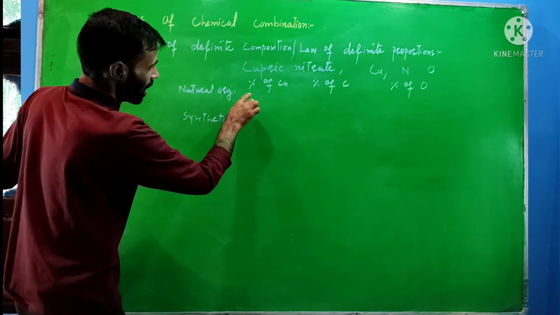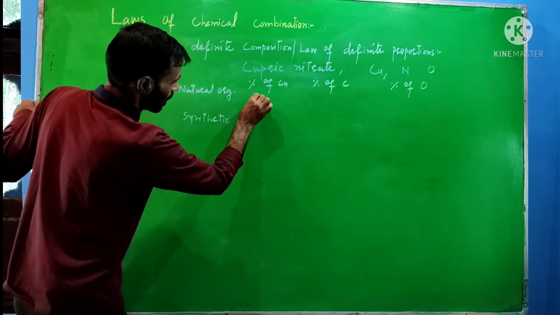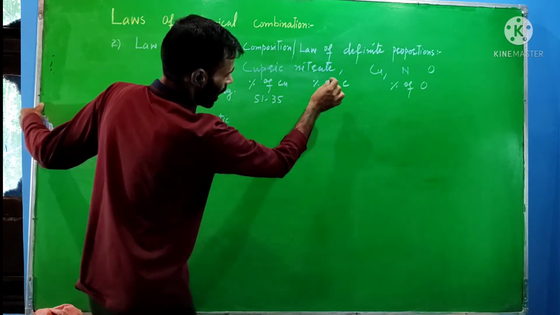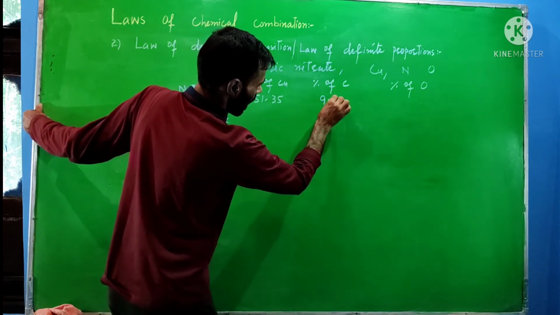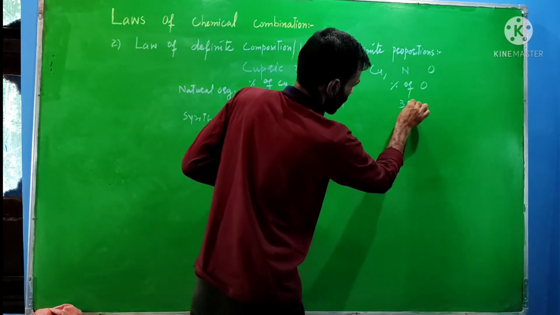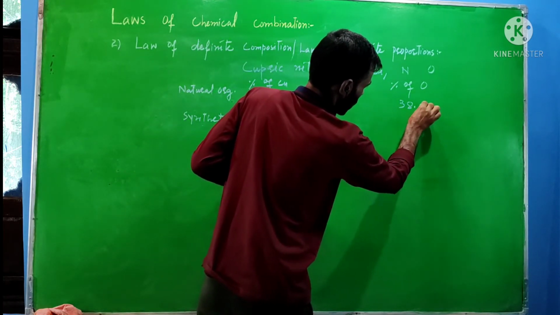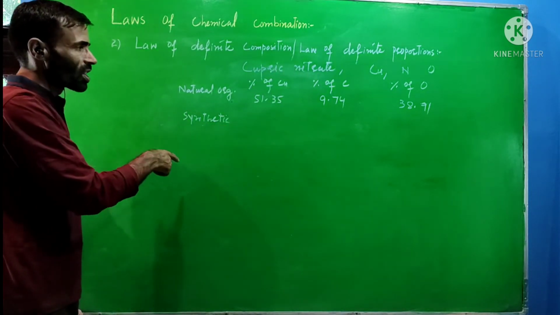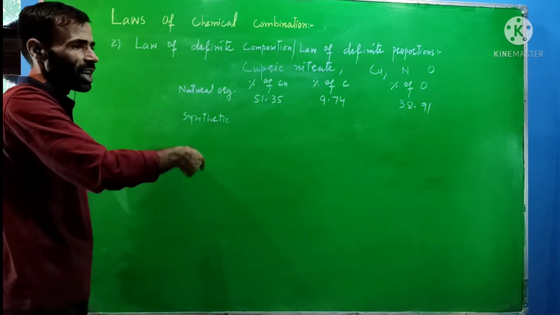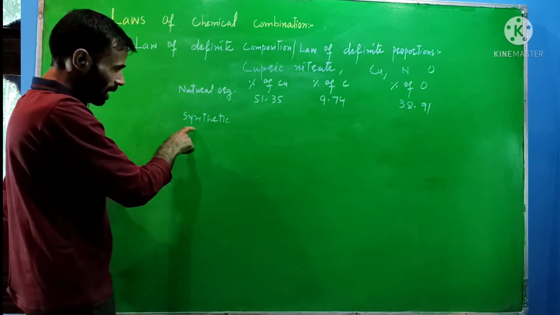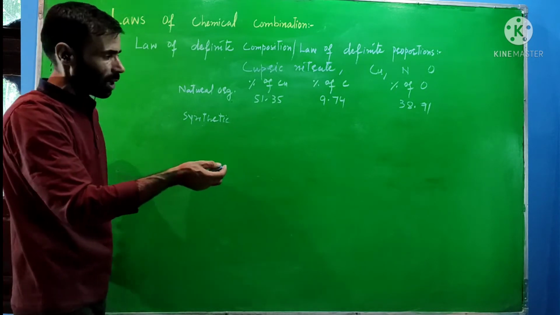The percentage of copper was 51.35, nitrogen 9.74, and oxygen 38.91.